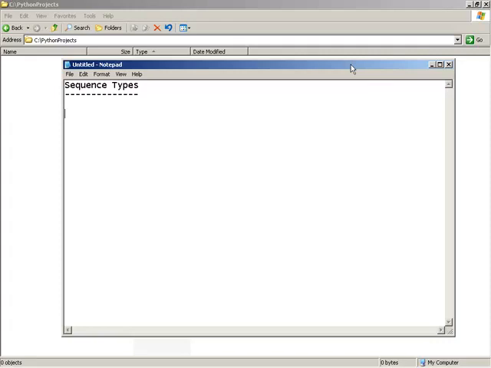Hello everyone. In this video we're going to take a look at some of the sequence types that are available inside of Python. More specifically, we're going to look at the tuple, list, and string types. I'm going to jot these down real quick just so we have an overall reference as we progress through this lesson. So once again, this is the tuple, list, and string types.